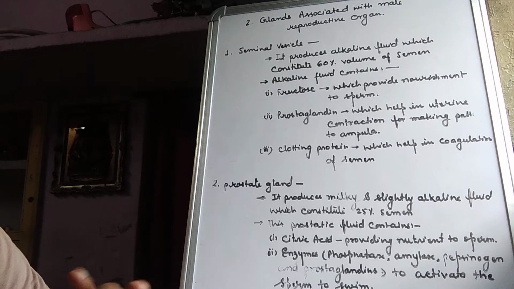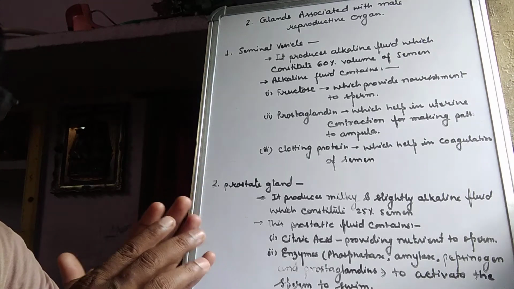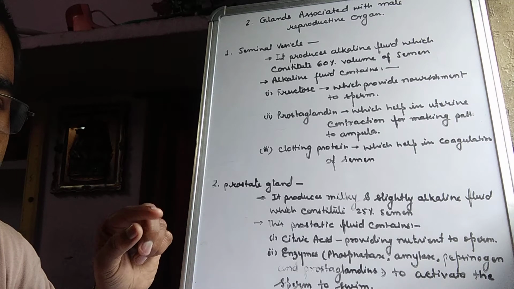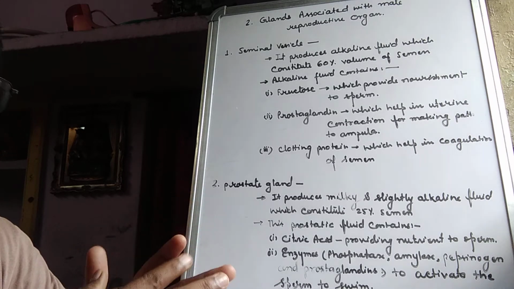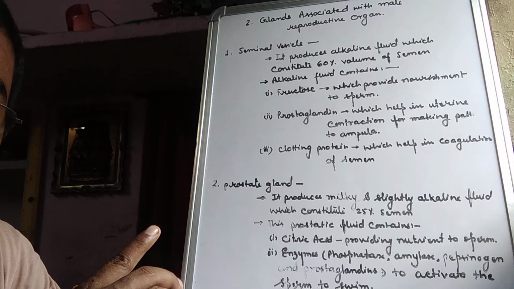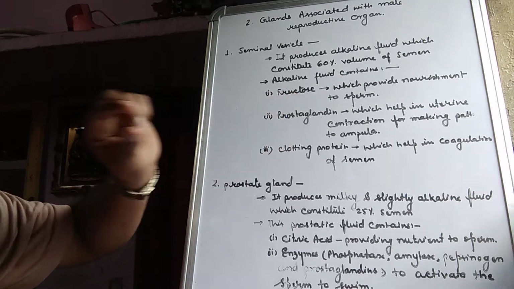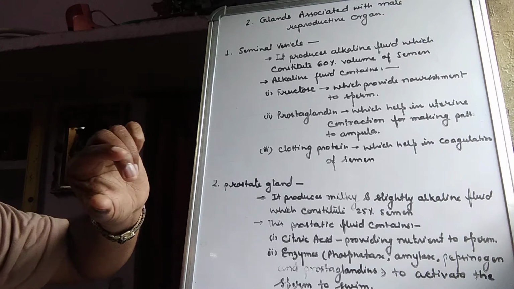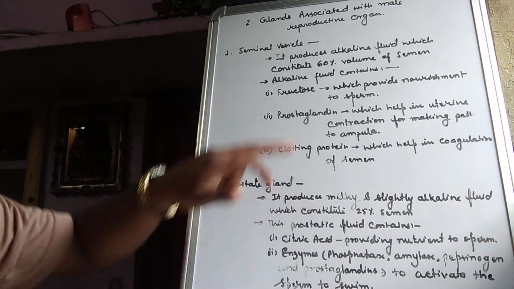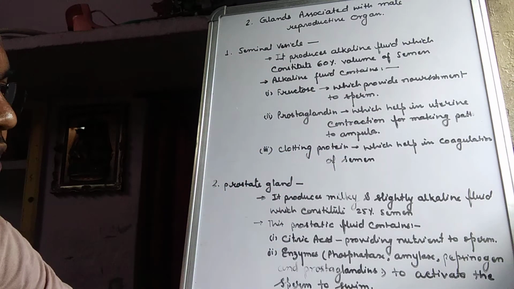We already know that the seminal vesicle, prostate gland and corpus gland are associated with the male reproductive organ, and these are the parts which attach to the urethra, where the sperm comes from by the vas deferens. So a sperm gets stored for a little moment of time in the seminal fluid. So fructose of the seminal fluid provides the nourishment of the sperm.